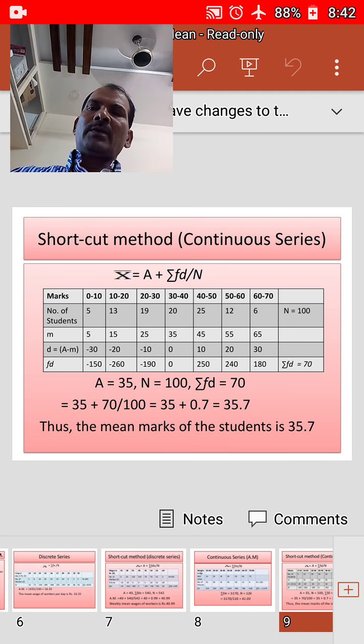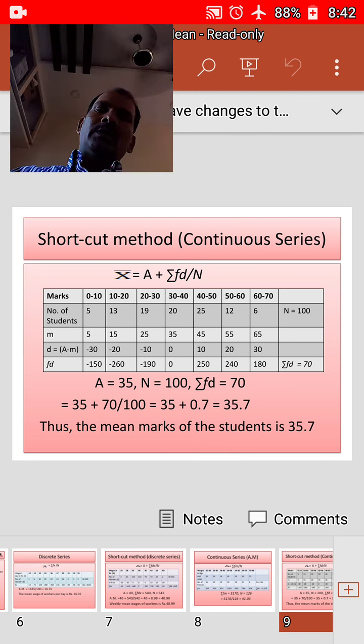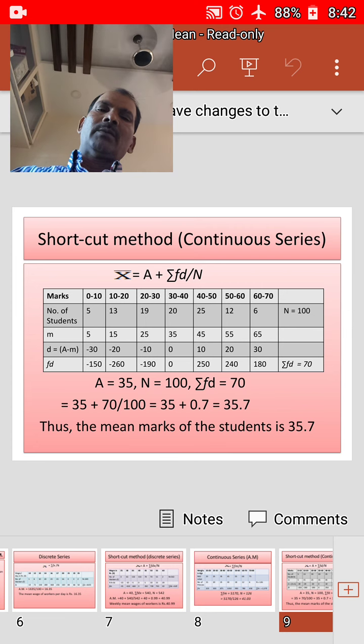That means 5 minus 35, minus 30; 15 minus 35, minus 20; 25 minus 35, minus 10; 35 minus 35, 0; 45 minus 35, 10; 55 minus 35, 20; 65 minus 35, 30.